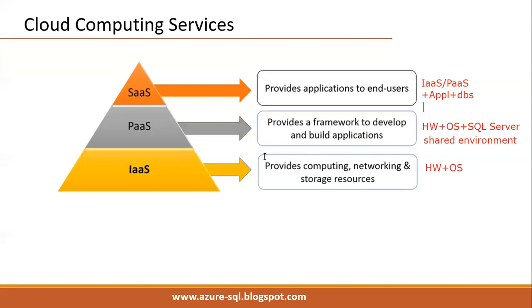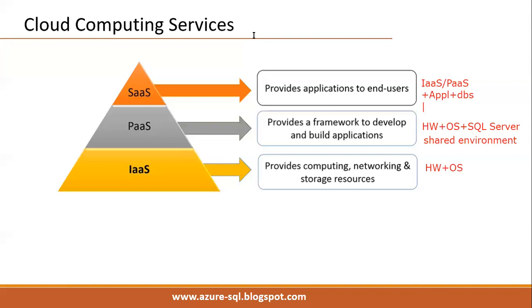Understood, right? As an IT company, we can take IaaS or PaaS services from Microsoft, add our own application, and provide it to our end users as a SaaS application. So as part of any cloud computing platform, we can divide the services into three major categories: IaaS, PaaS, and SaaS.